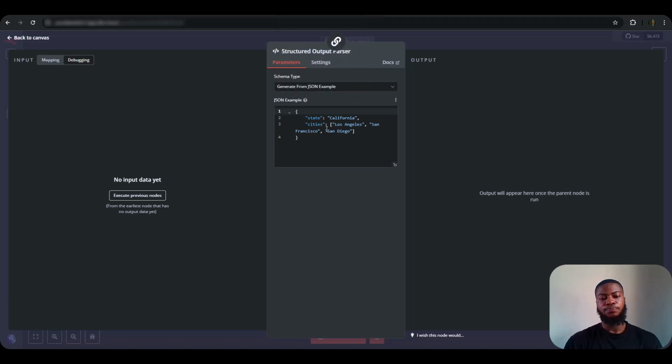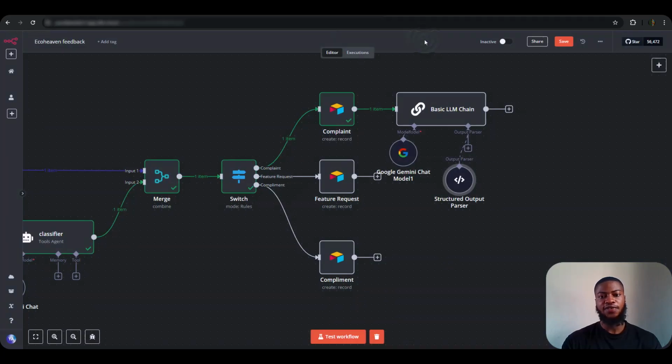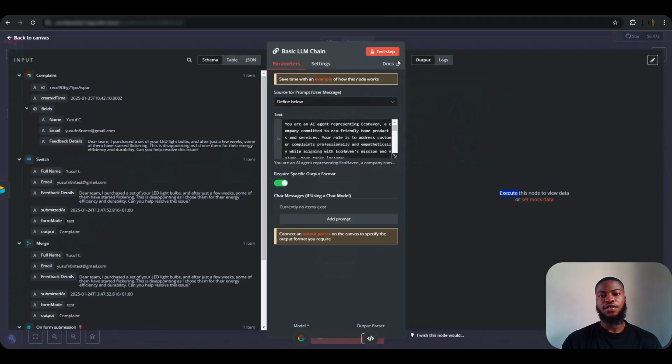I'm going to be writing the parser here now, so let me just write this real quick. Alright, so this is the output parser, and the essence of this is to give us back a structured, well-written result. For example, there is the email body here, so it's going to separate the email body from the email subject and from the urgency level itself. So that's the essence of the output parser. Let's test this step and see what it will give us back. Let me save this. Alright, so let's test this step.